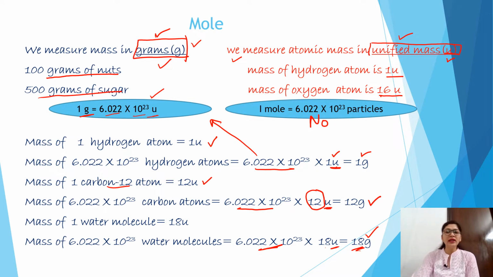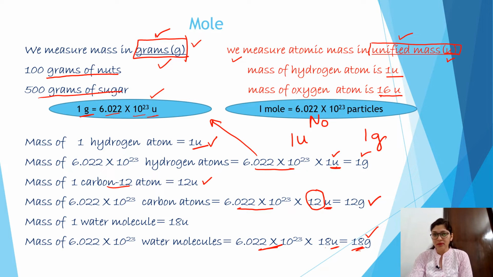So in all the examples, you have noticed that we have simply replaced U with gram. But there is a huge difference between 1 U and 1 gram.